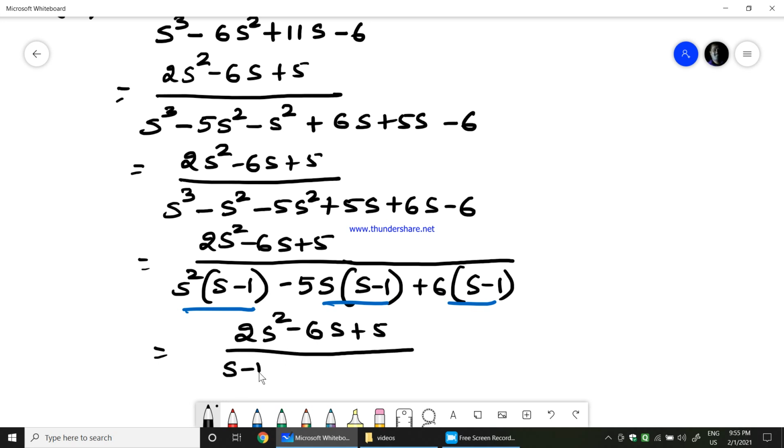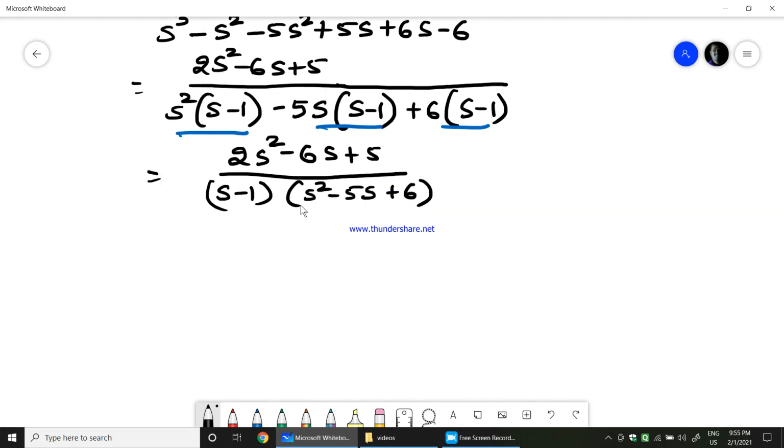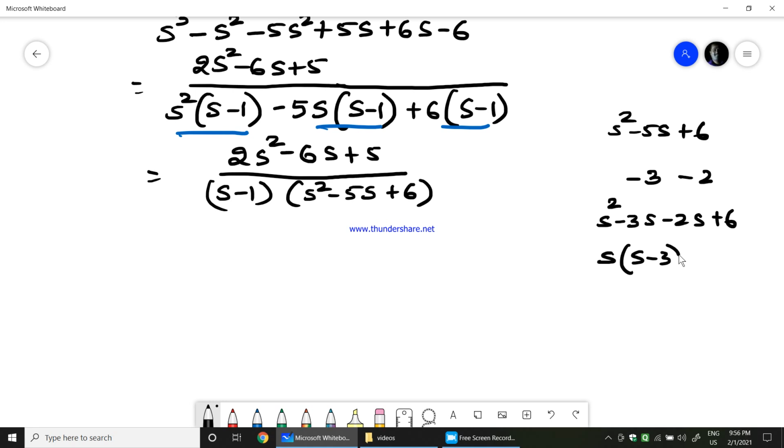So I will take s minus 1 common, and I get s square minus 5s plus 6. Now this is a quadratic equation, so I should see what the factors are. I can say minus 3 and minus 2: 3 times 2 is 6, and minus 3 minus 2 is minus 5. Therefore s square minus 3s minus 2s plus 6. So s into s minus 3, minus 2 into s minus 3. So it is s minus 2 into s minus 3.